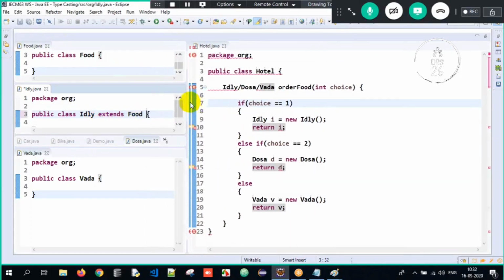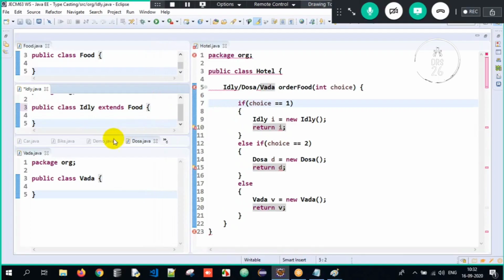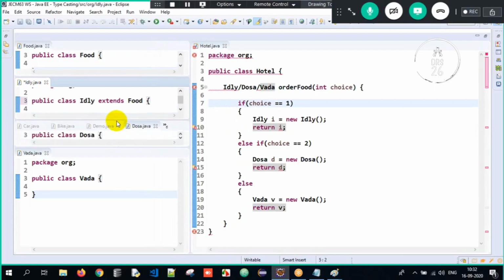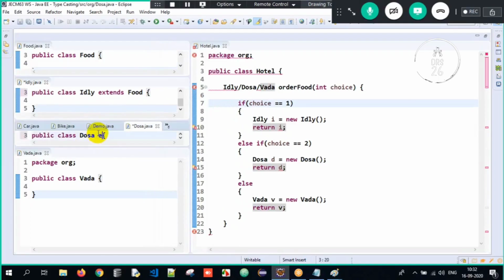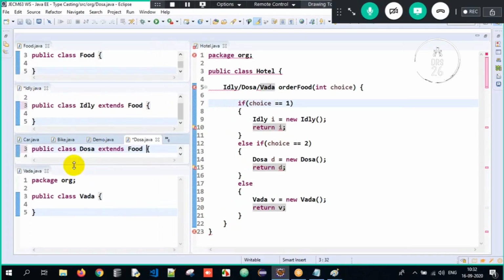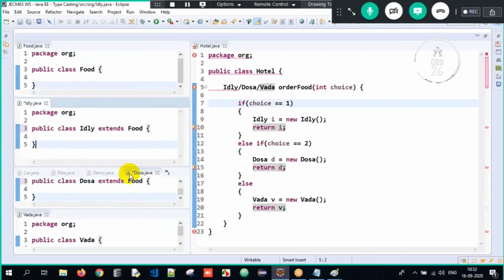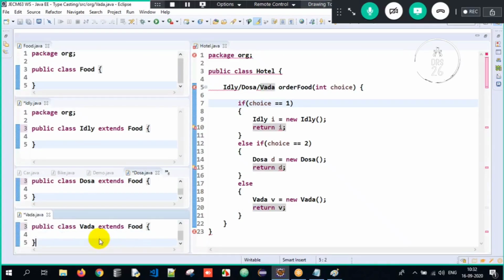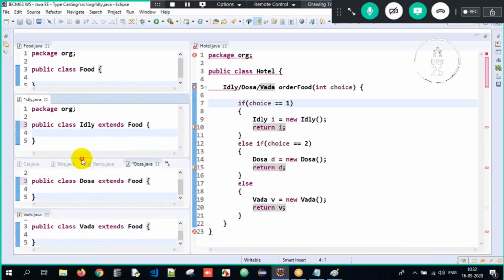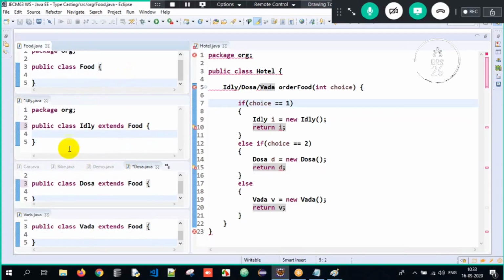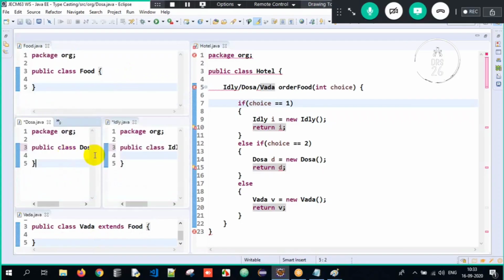Just a moment, I'll align the code here so that it becomes very easy for you all to understand. Idli, dosa extends food. Okay, this is what is happening. And here vada extends food. So all the classes have the superclass called food over here. Got it? I hope you all got the specific idea about this content.